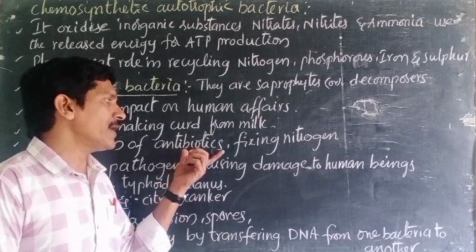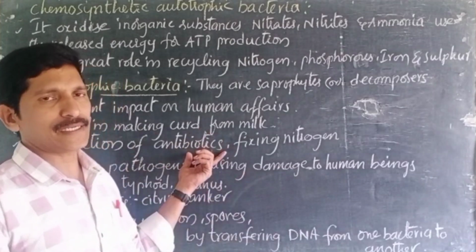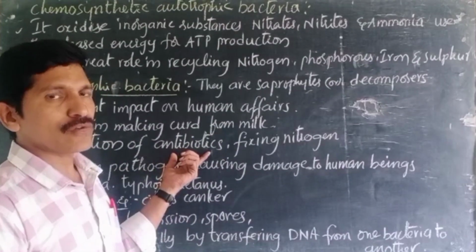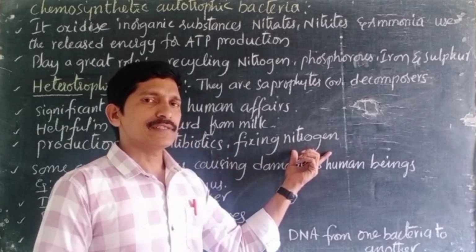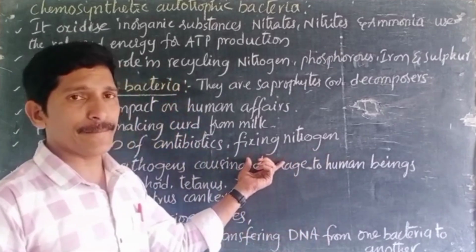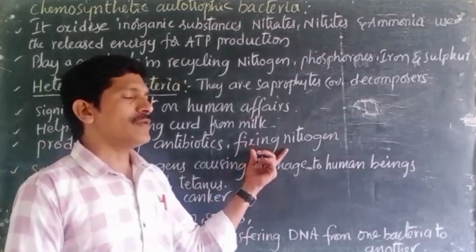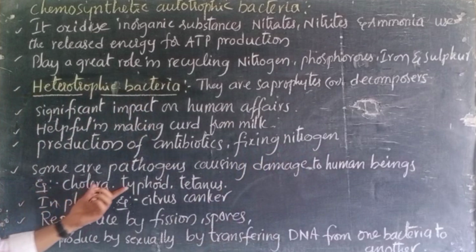Because antibiotics kill the bacteria or reduce the number of bacteria. So the production of antibiotics is also from bacteria. And here it is fixing nitrogen. Some bacteria like rhizobium are one of the best examples for nitrogen fixing.